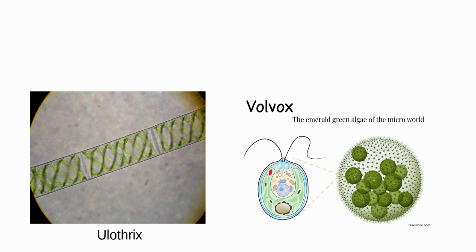As I mentioned earlier, the green algae can be seen in filamentous form like Ulothrix, and in unicellular form like volvox. The unicellular volvox cells join together and form a colony of volvox.